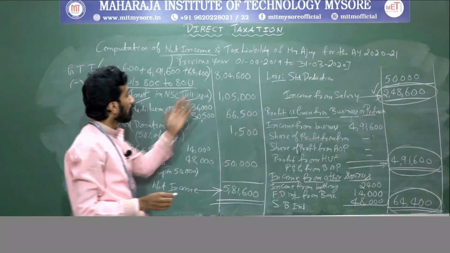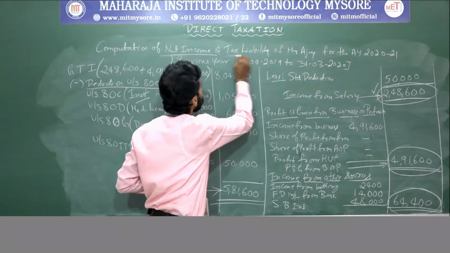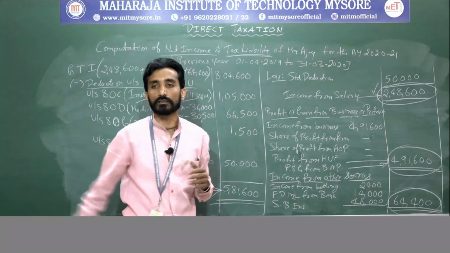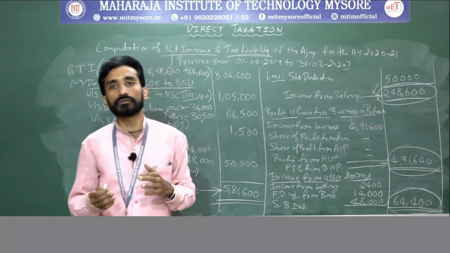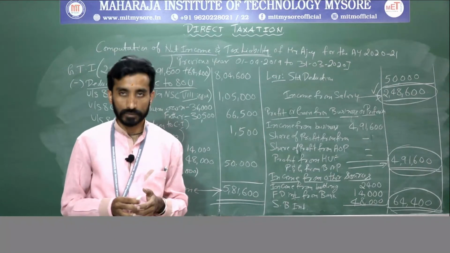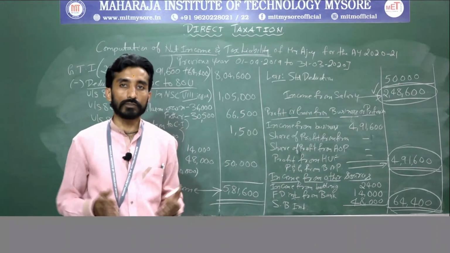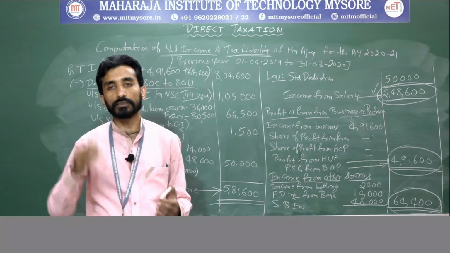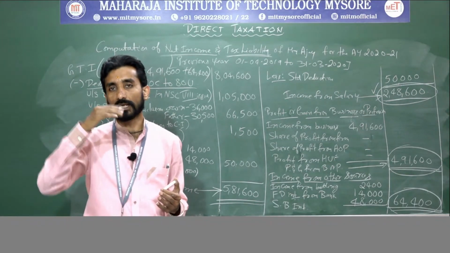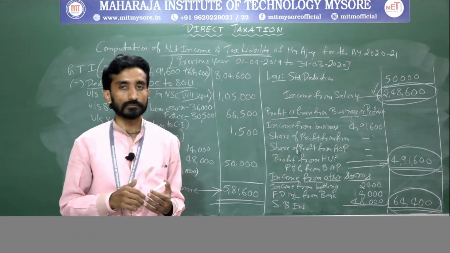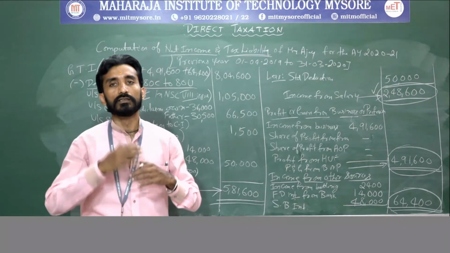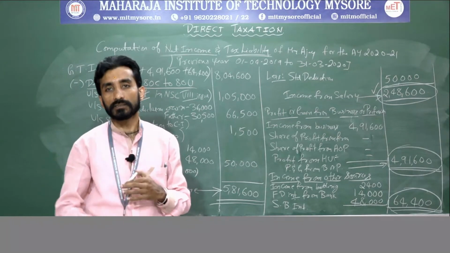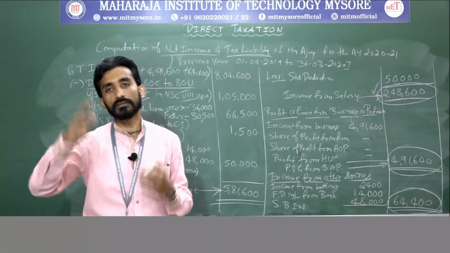Next part is computation of tax liability, which we need to calculate. First and foremost, it is with respect to individuals, so whenever you are calculating for individuals, you need to check the slabs based on age. Below 60 years, different slab. 60 to 80 years, different slab. 80 and above years, different slab.